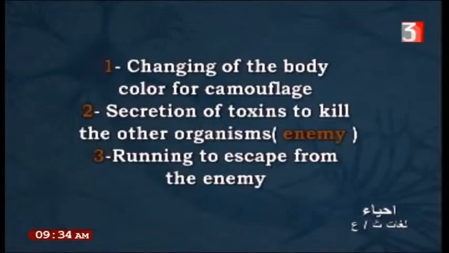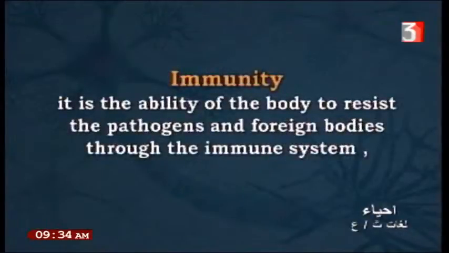Changing of the body color for camouflage, secretion of toxins to kill other organisms or enemies, running to escape from the enemy. This is how organisms cover immunity. Okay, what is immunity? Immunity is the ability of the body to resist pathogens and foreign bodies through the immune system.